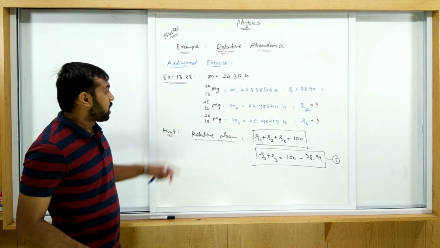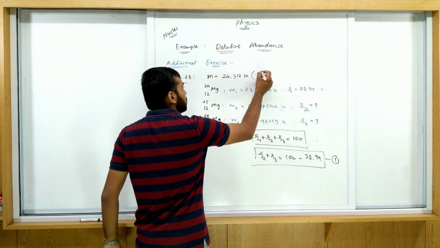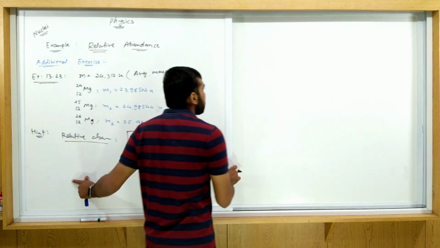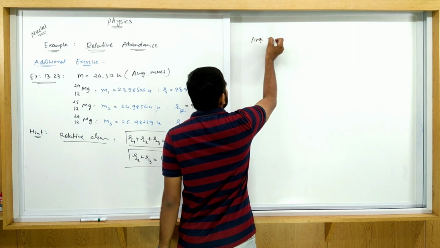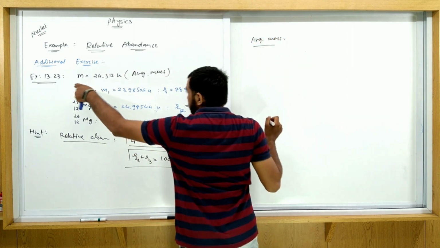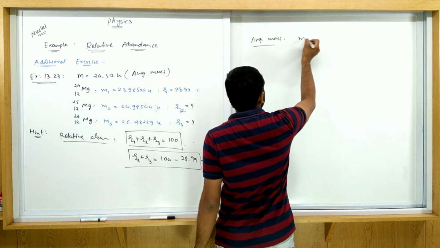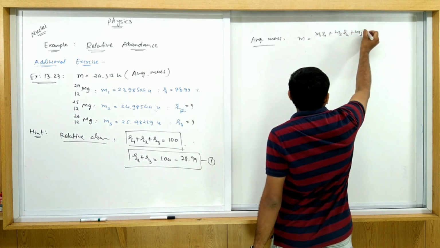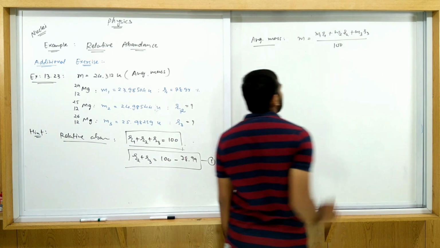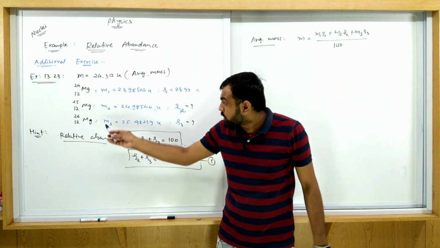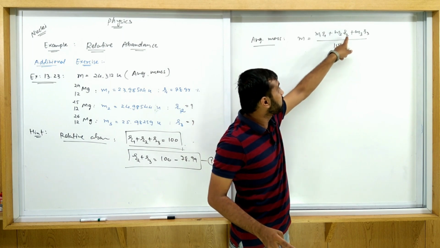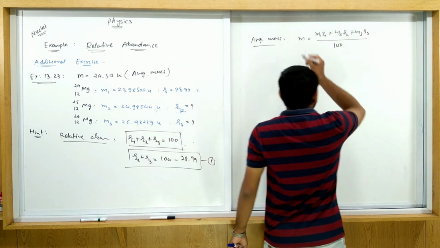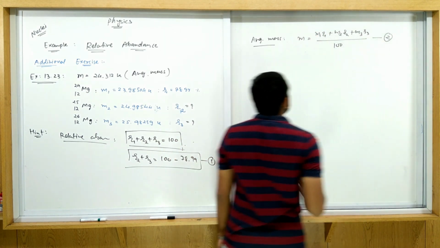Now the second case: the average mass is given. So use the average mass formula, then we get the answer directly. How many isotopes? 1, 2 and 3. So you write this formula up to 3 terms: M is equal to M1R1 plus M2R2 plus M3R3 upon 100. M is given here, M1, M2, M3 are given here. So everything is given, and again you get one relation between R2 and R3. After putting in all the values and some simplification, this is equation number 2.